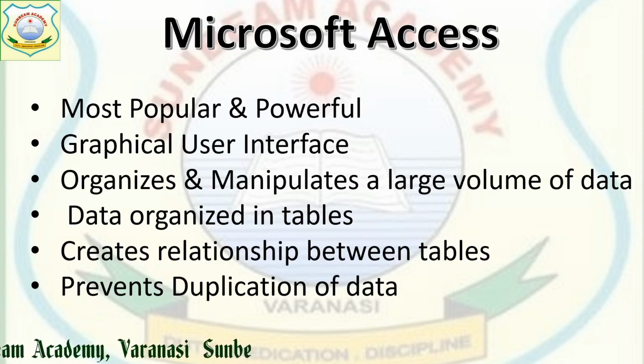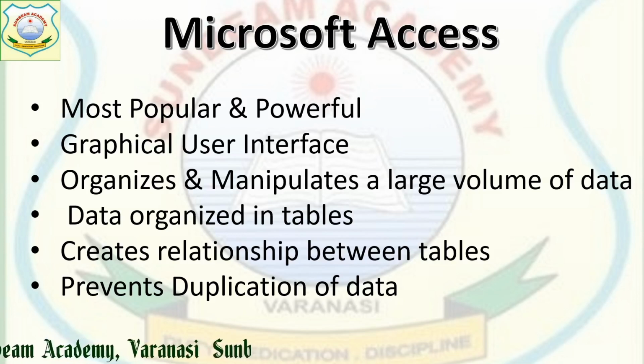Next, MS Access provides the facility to create relationships between tables. Relationship means, whenever we are going to use more than one table in a single database, we can join these tables with a common field. With that common field, when all the tables have been joined, they can be used to extract desired data.